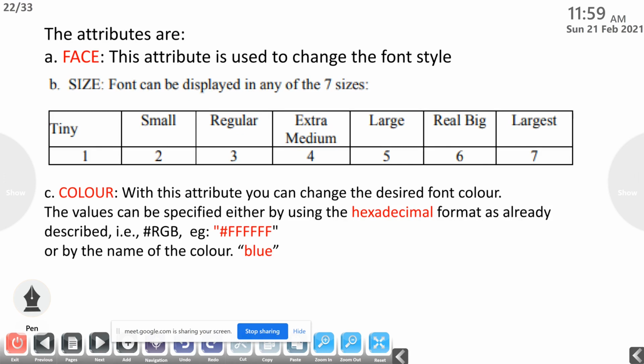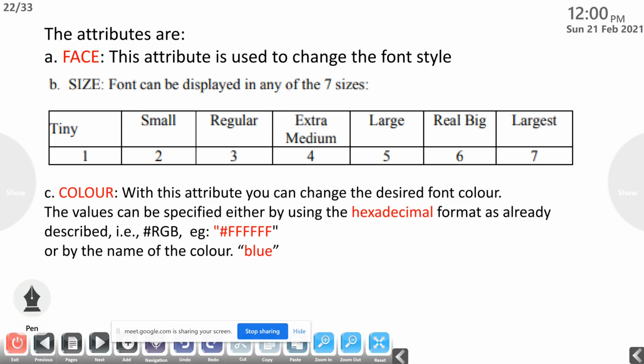In this font tag, some attributes are there. First one, face. This attribute is used to change the font style, meaning after face we give the name of the font. Then size, we can give 7 different sizes: 1 tiny, 2 small, 3 regular, 4 extra medium, then 5, 6, 7. These are the sizes we can use along with the font tag. First face, then size, then color. With color, you can change the desired font color.